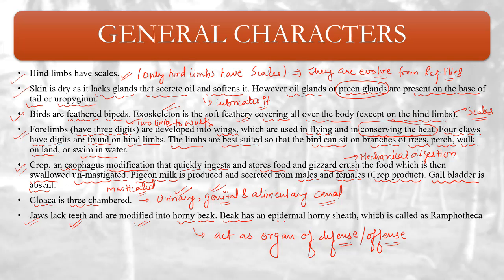Beak has an epidermal horny sheath. The beak is covered by an epidermal horny sheath, which is called the rhamphotheca. Please remember this name, rhamphotheca. So the jaw lacks teeth. Without teeth means anodontia.